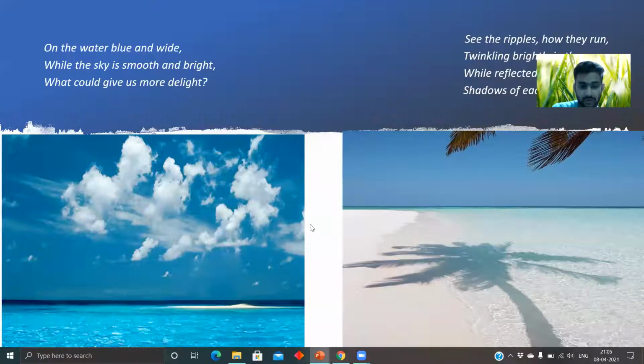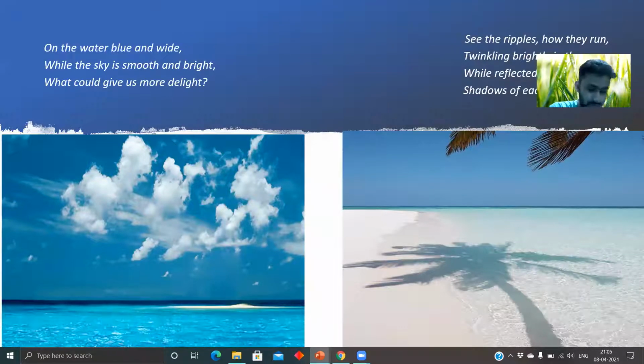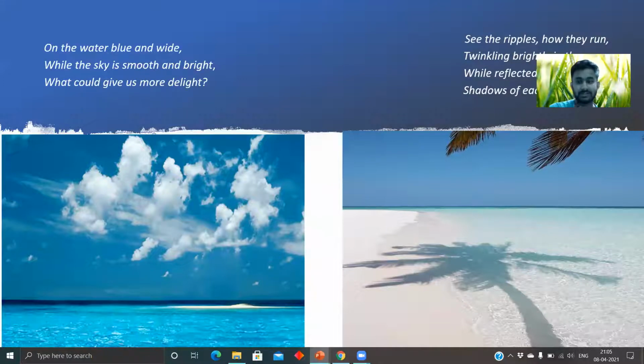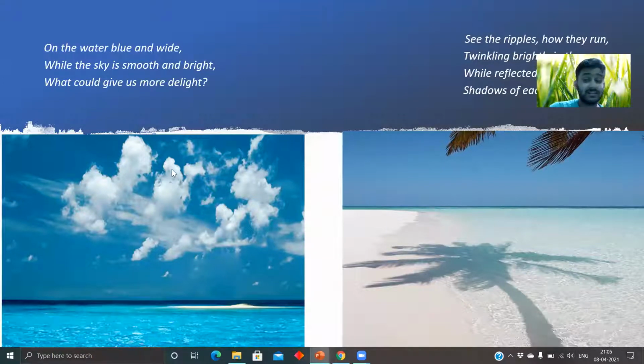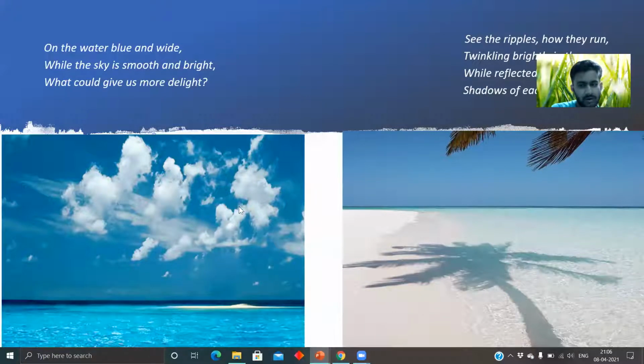On the water, blue and white. As you see the image, the water is light blue. This is one of the most pleasing colors, aesthetic in a sense, very pleasing to the eye. While the sky is smooth and bright, what could give us more delight? Doesn't this picture make you happy, delightful, joyful? It makes you very happy.